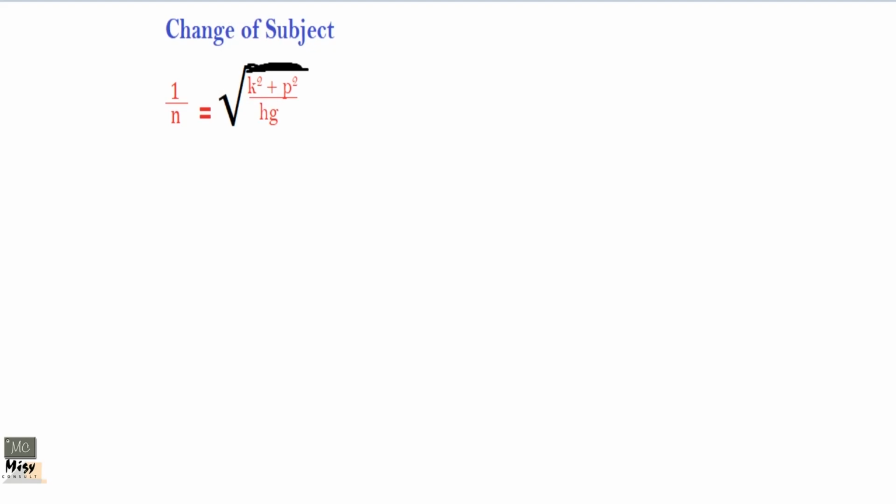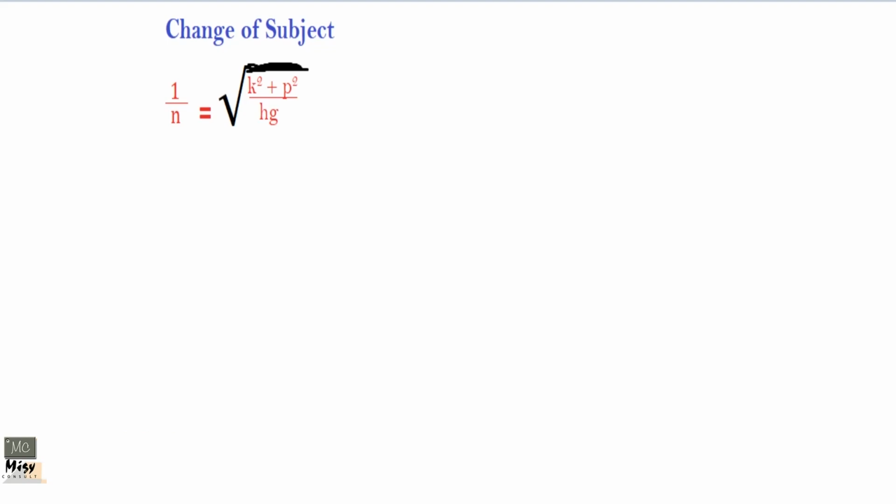But we have a problem here. There's a whole structure, that is the square root sign on this. But if you can remember our indices, if you don't, please go back and take care of that. Square root means half.